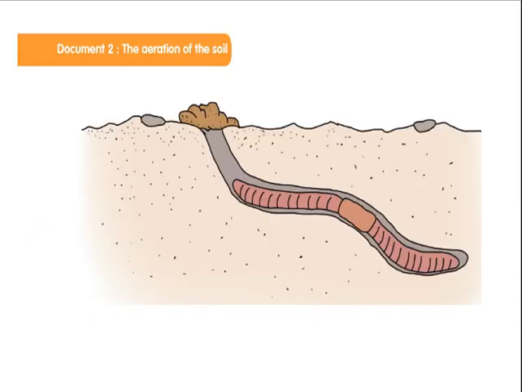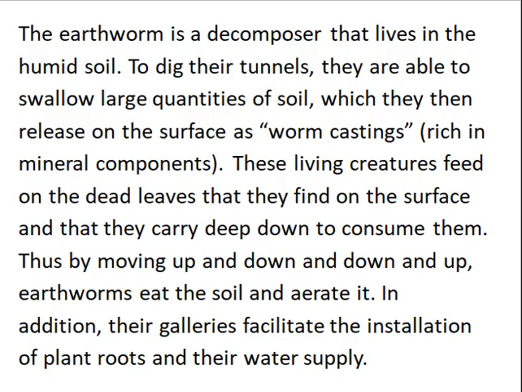Document 2 shows the aeration of the soil by the earthworm. Look at the earthworm. It digs galleries in the soil and sometimes it swallows some soil by its way. The earthworm, as we know before, is a decomposer that lives in the humid soil, wet soil, not the dry one.